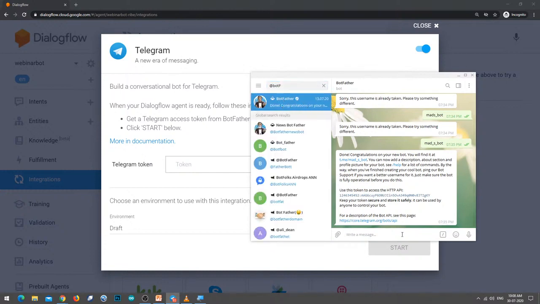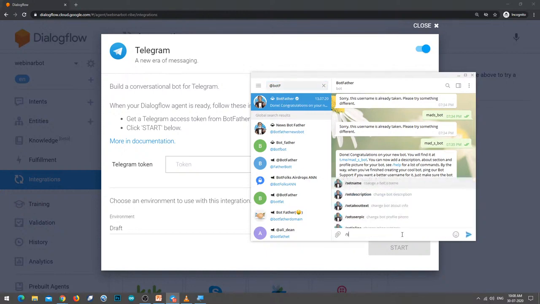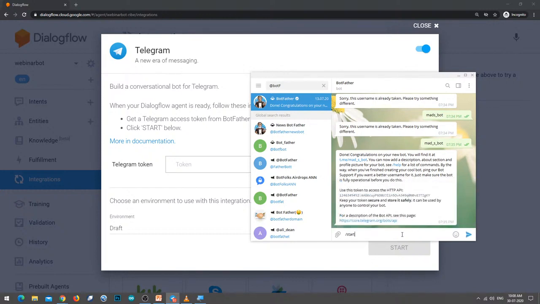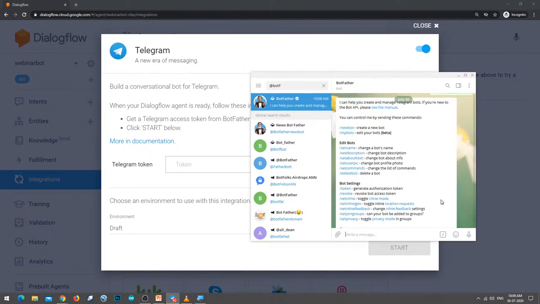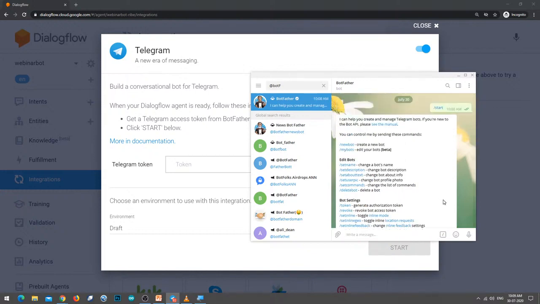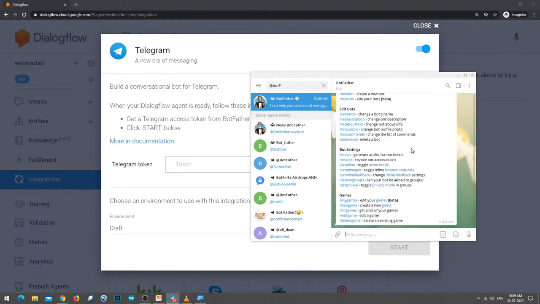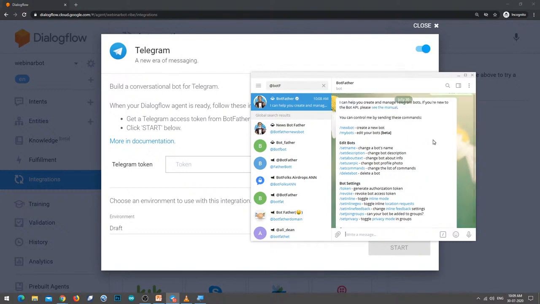Here you have to give some commands for creating chatbots, like /start. When you click on /start, immediately it will display the commands that are in the manual of this API, like creating a new bot, displaying the bots available which are configured to this Telegram account, or changing the bot's name or description. There are different types of commands available on the BotFather API for deploying a chatbot. So here let me create a new bot.